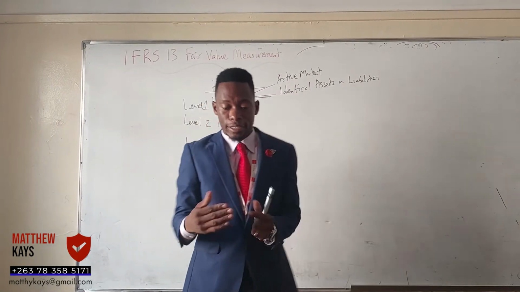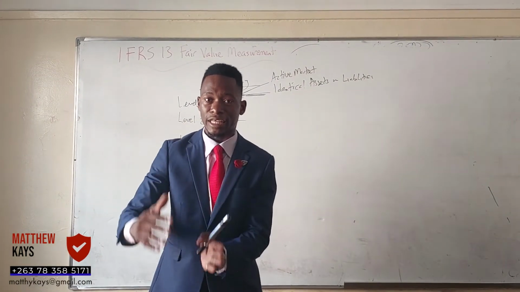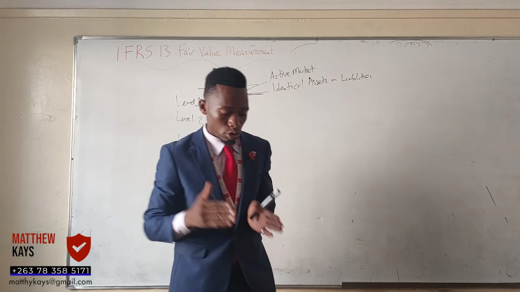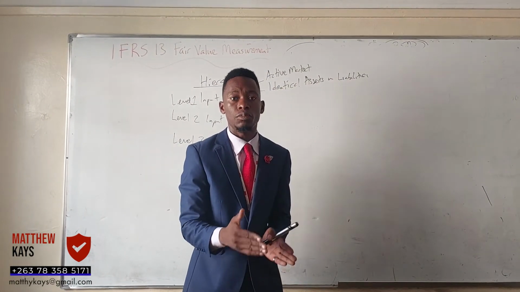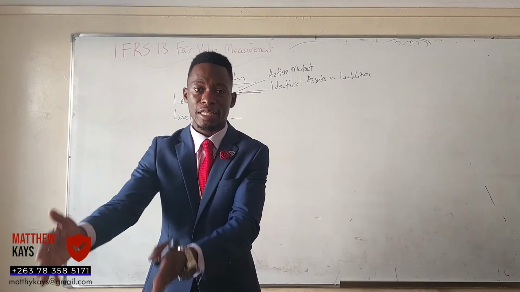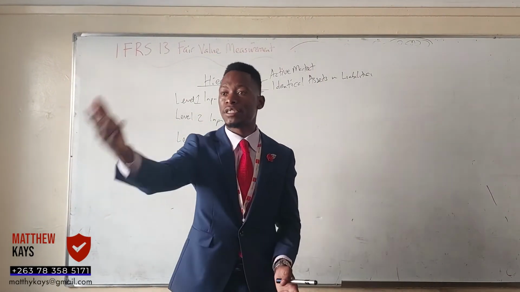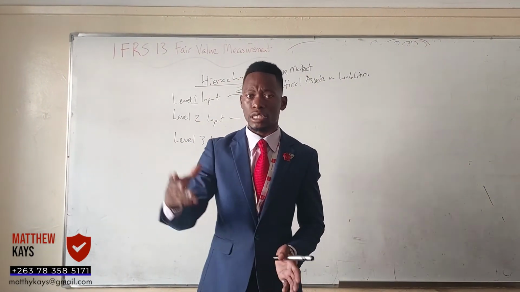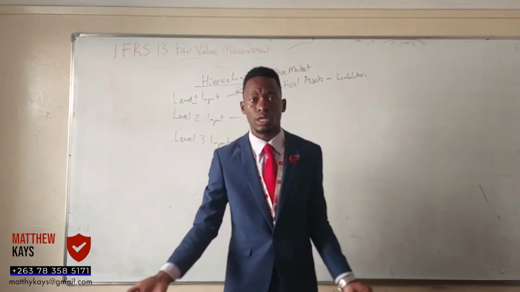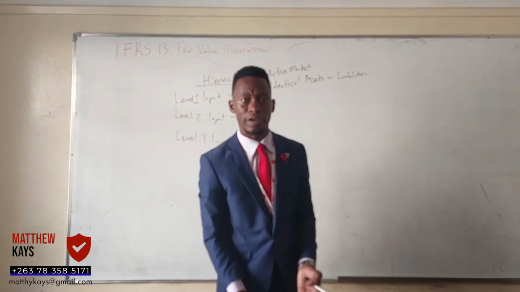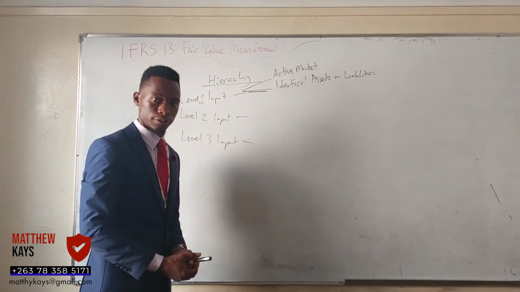When you have your asset and you want to give it a value, and there are other identical assets in the market, is it easy? You just look at an asset that is identical to yours. How much is it? That identical asset is 1,000, so yours is worth 1,000. So it's easy to value on level 1 input.